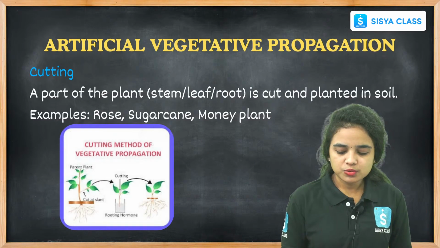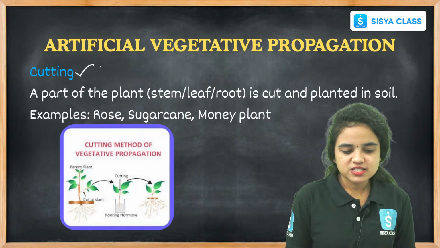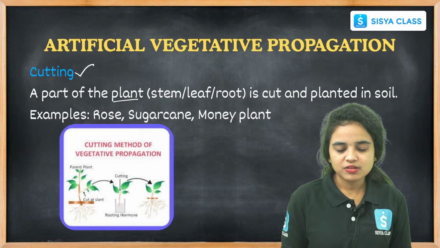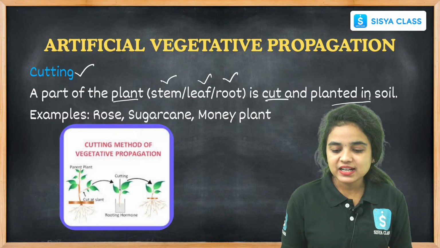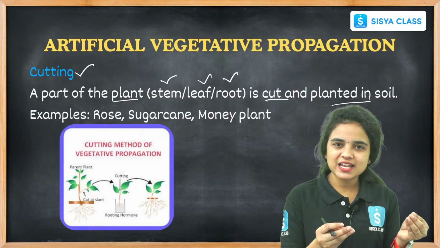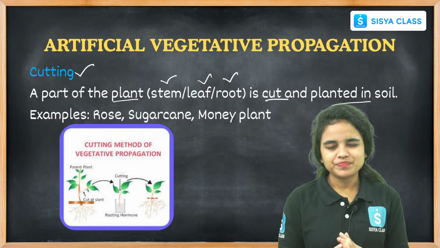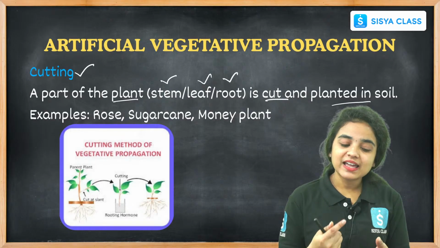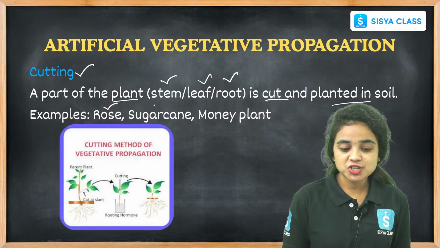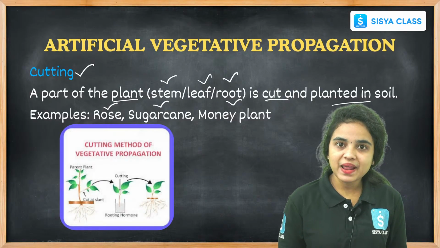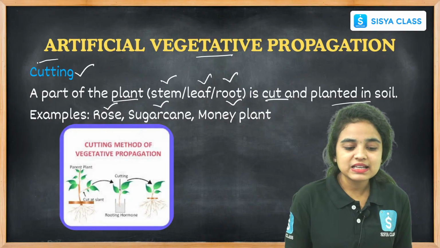Coming to artificial vegetative propagation, let us see cutting first. It is a part of a plant, okay? For example, a stem, leaf or root is cut and planted in the soil. Let us take a stem or a leaf or a root and do some experiment by cutting them. Cut some part of it and plant it again in the soil, right? Examples are rose plants, sugarcane, and money plant. These are the plants which can participate in artificial vegetative propagation, that is cutting.